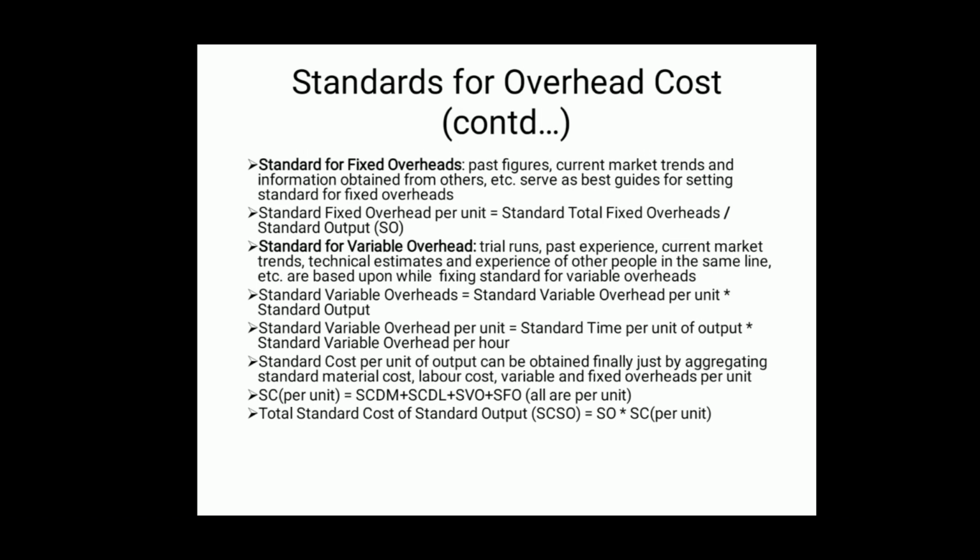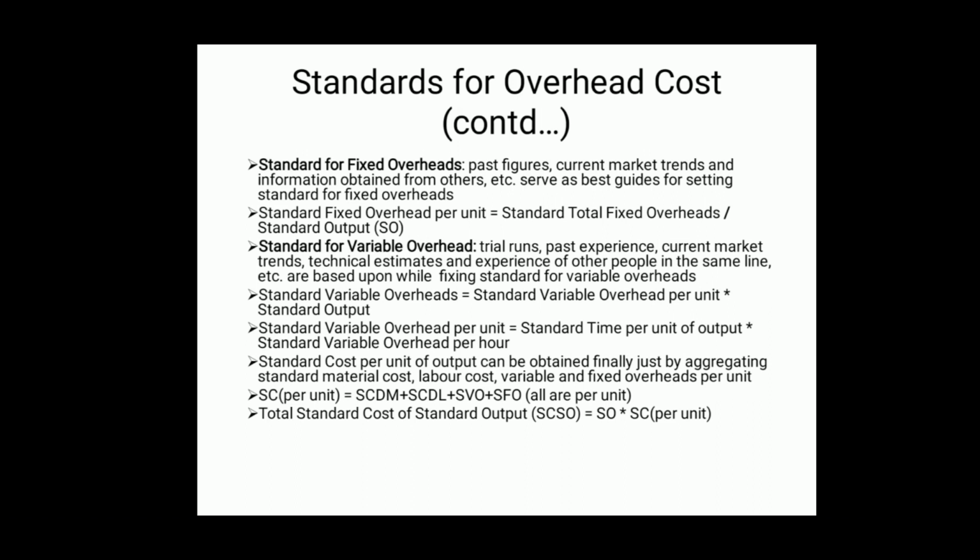Now, standard variable overheads is equal to standard variable overhead per unit into standard output. Here, variable overheads are fixed per unit of output. Standard variable overhead per unit, when multiplied by standard output, we will get standard variable overheads.